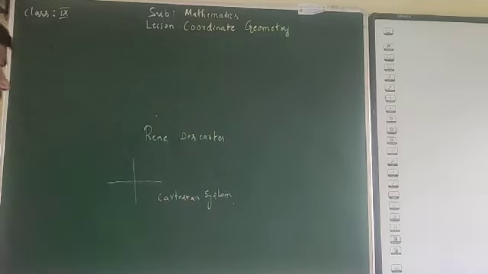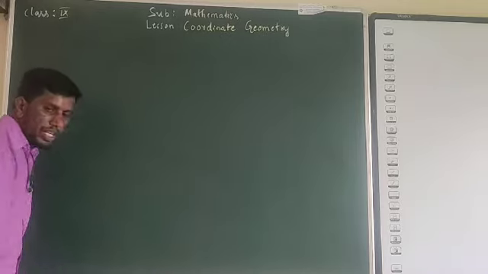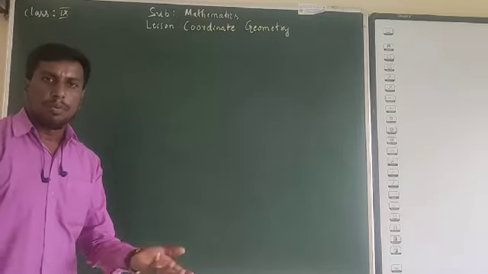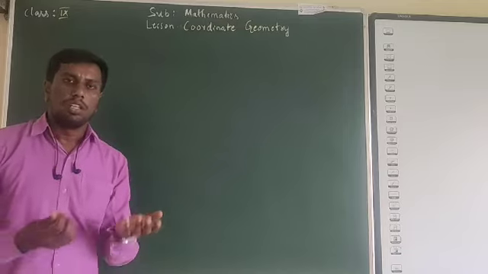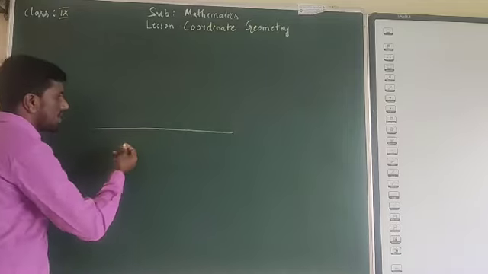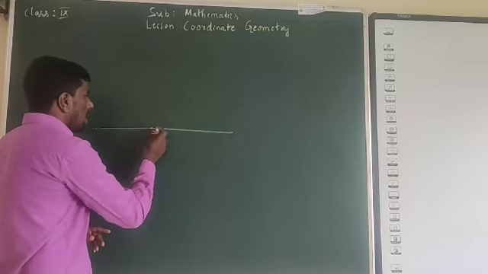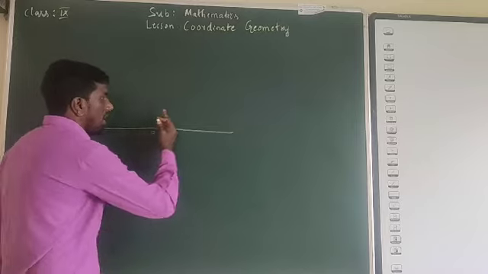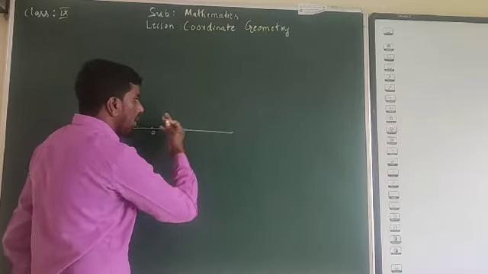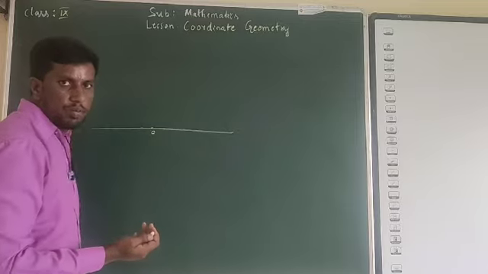Even in the number system lesson, we studied that a real number can be represented on the number line. We mark 0; the numbers on the right side are positive numbers and those on the left side are negative numbers.